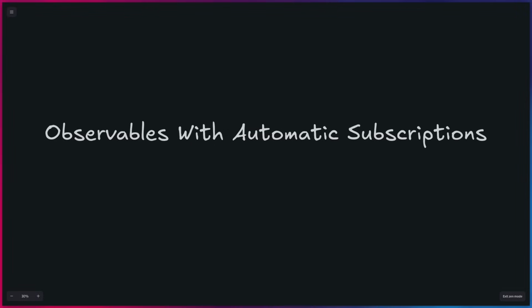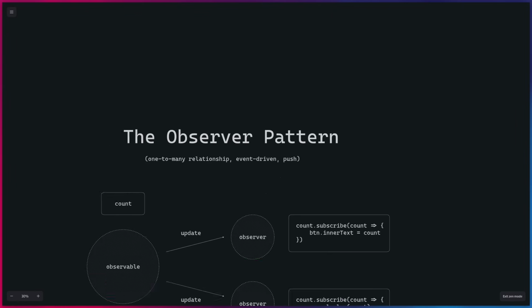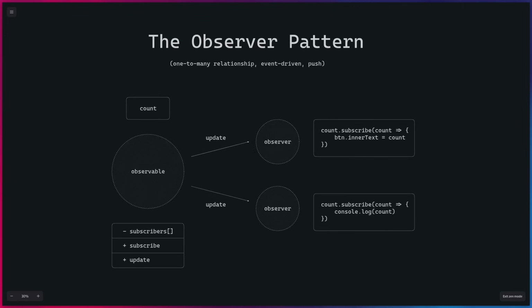Alright, so what are signals? Signals are basically observables with automatic subscriptions. So first we have to look at the observer pattern. So this is your pub sub pattern. So here for example we have count, which is an observable, and then we have observers which can subscribe to count. And then when count updates we can send an update.